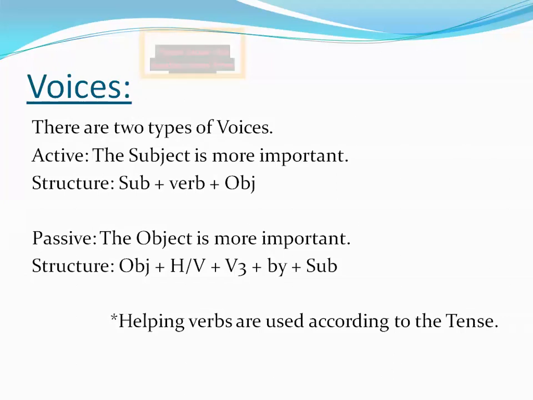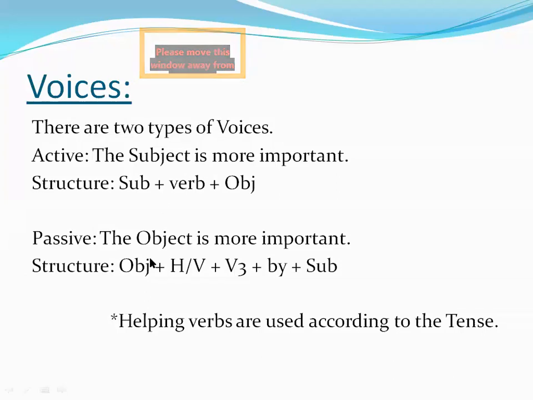Sometimes the object is more important than the subject, and sometimes the most important thing is the subject. According to the importance of subject and object, we use voices. If the most important thing is the subject, we use active voice. If the most important thing is the object, then we use passive voice.